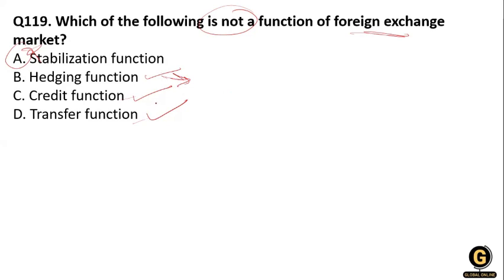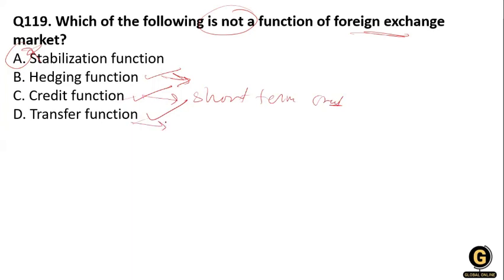What is the credit function? The credit function is where the foreign exchange market provides short term credit to the importers in order to facilitate the smooth flow of goods and services from the various countries. Clear? The next one is the transfer function. Transfer function is the basic and most obvious function of the foreign exchange market, because it transfers funds or foreign currency from one country to another for settling their payments.